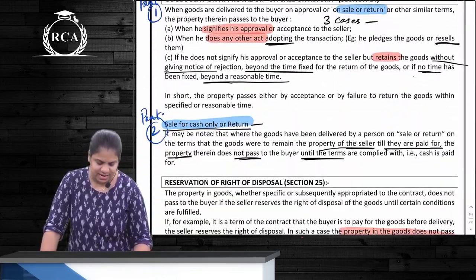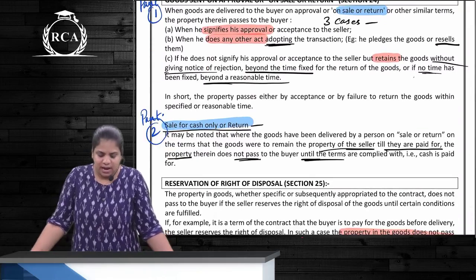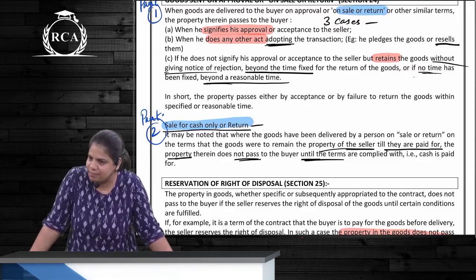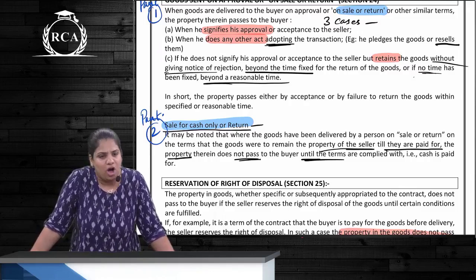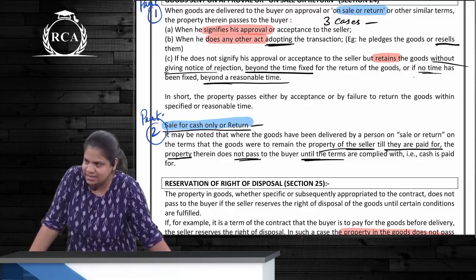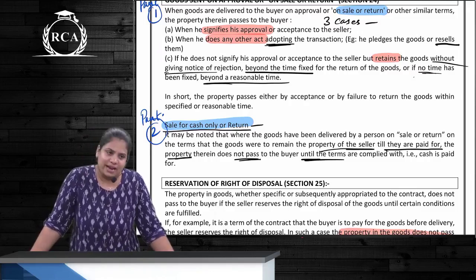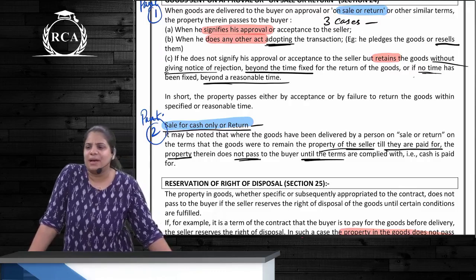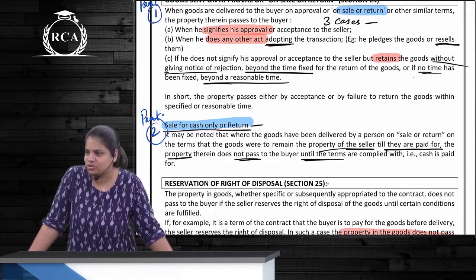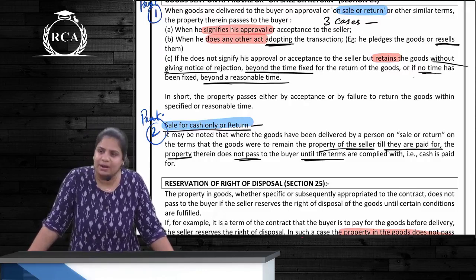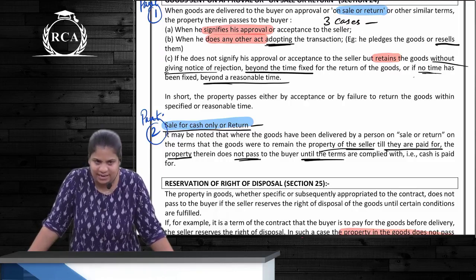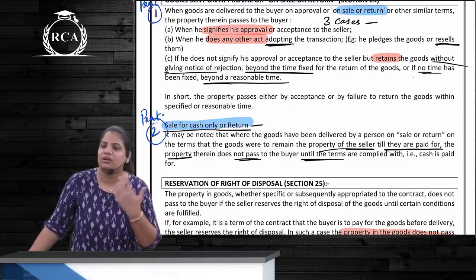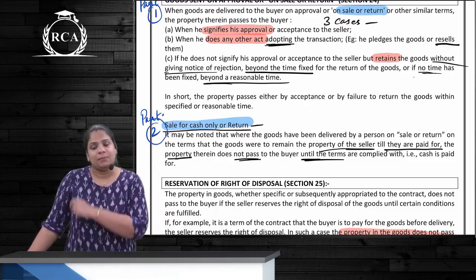The third case that we have is wherever goods are sent on approval, also called on sale or return basis. So I have taken 3 necklaces from my friend and I am going to gift one to my mom, whichever necklace my mom likes. I bring the 3 necklaces. First, I call up. My mom says she likes the first emerald one. So I call him and tell him, this emerald necklace I am going to keep. So ownership passes to me only for the emerald necklace, not for the other 2 necklaces, correct? If some natural calamity comes and there is loss of the other 2 necklaces, that will be borne by the seller.